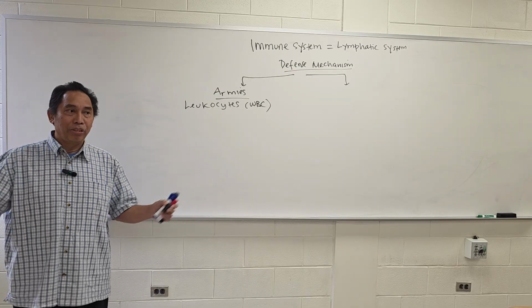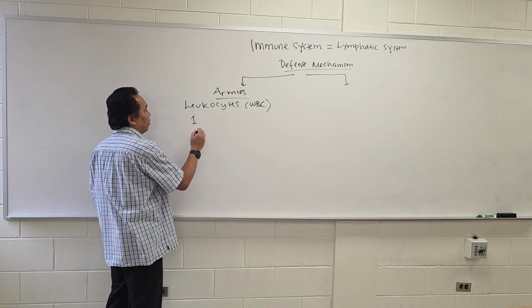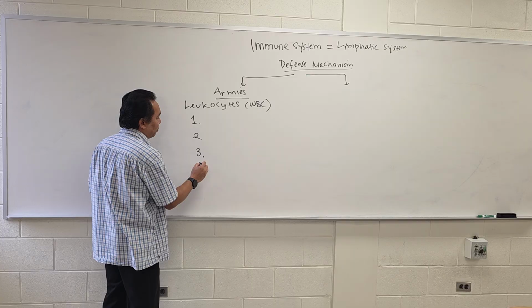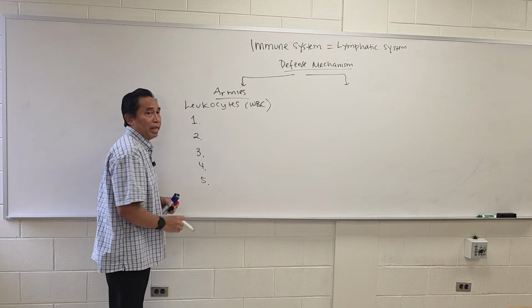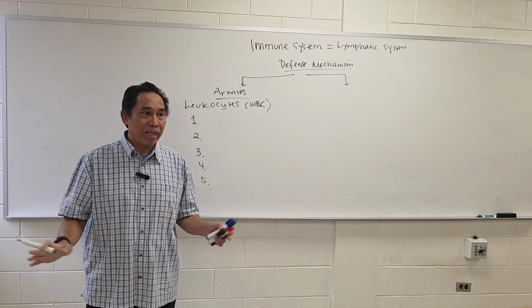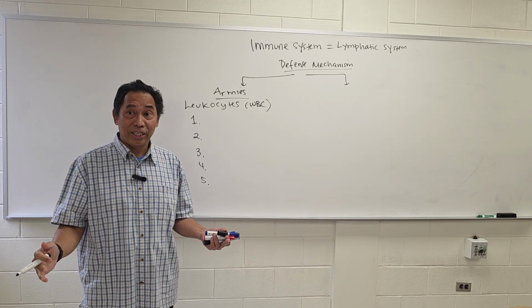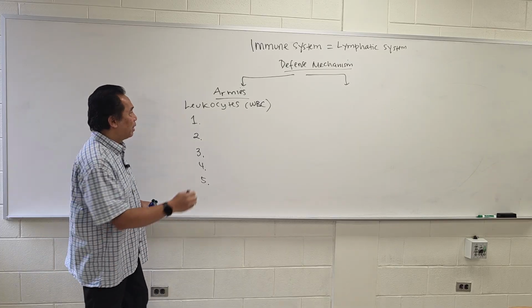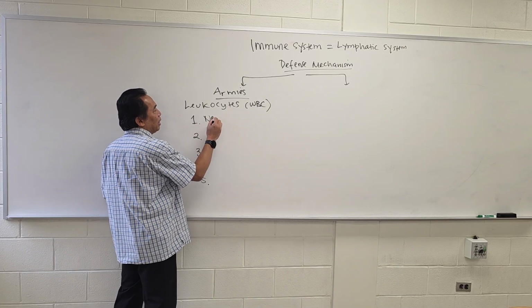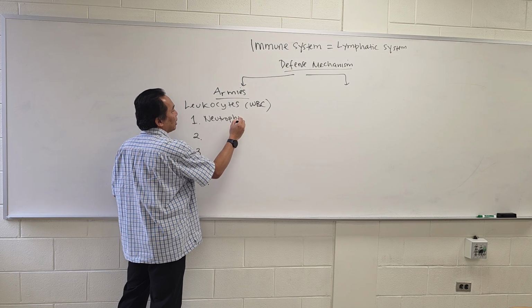Again, you still remember there are 5 types of leukocyte. Never let monkey eat banana. That's the sequence, right? What is the most abundant one? It's gonna be neutrophils.